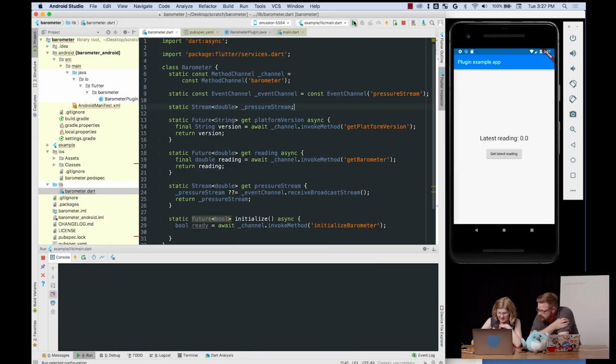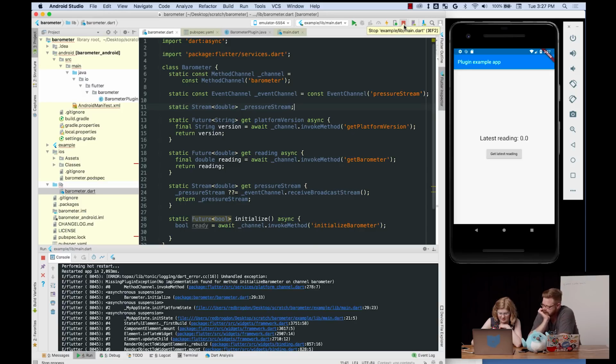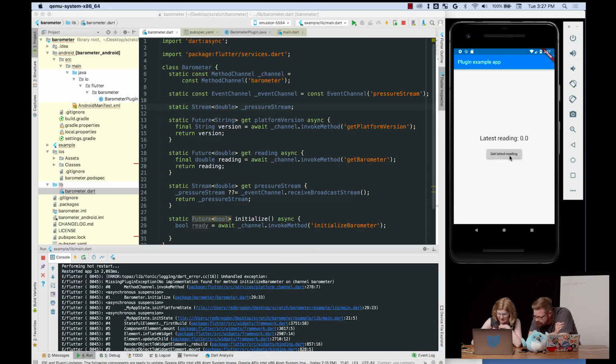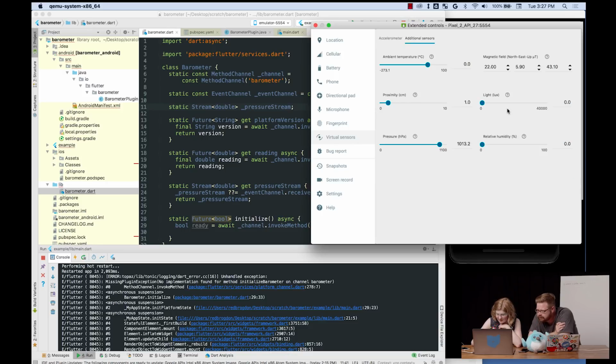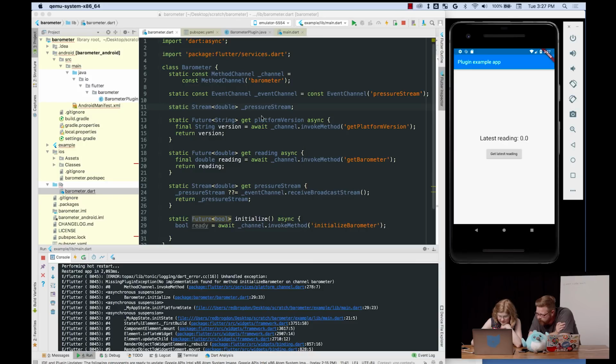Let's try again. Maybe we can do a full restart. No, there's something going on. And by the way, here's our pressure, still at 1,000. So that's there. I feel like there must be some typo. Initialize barometer.